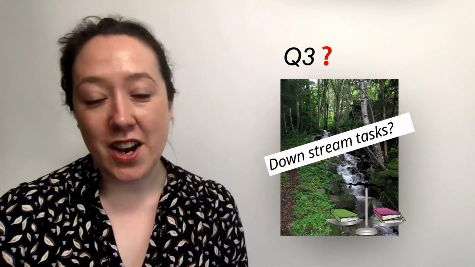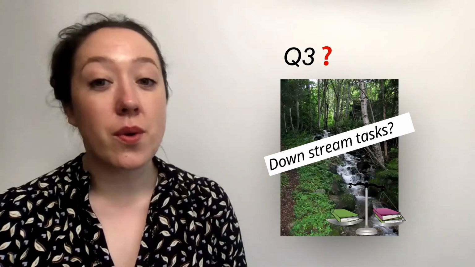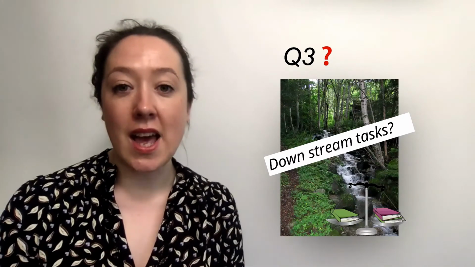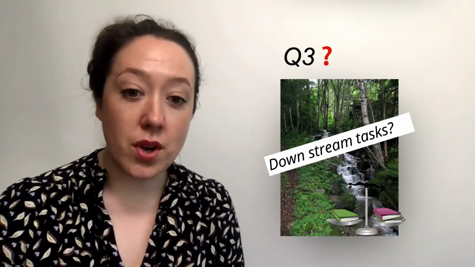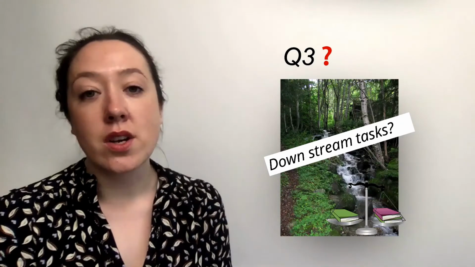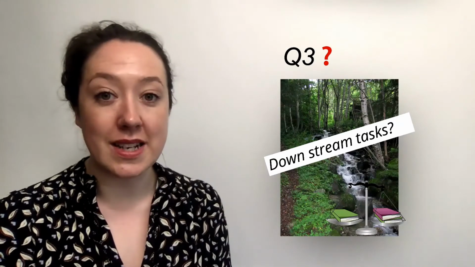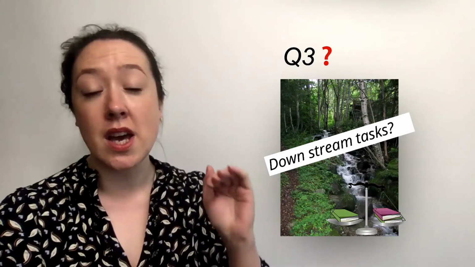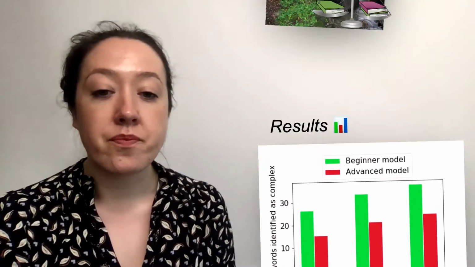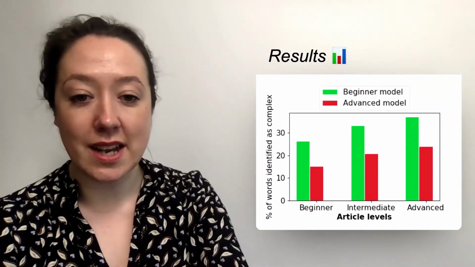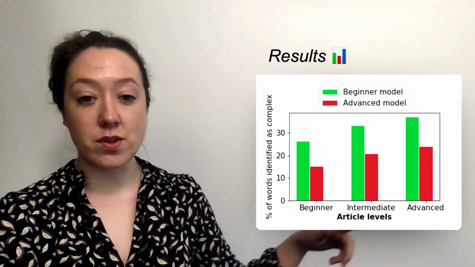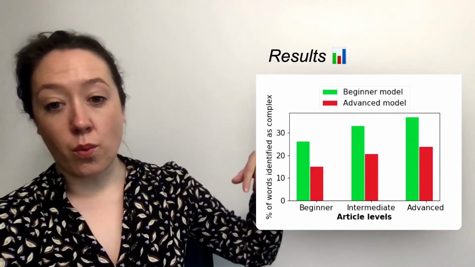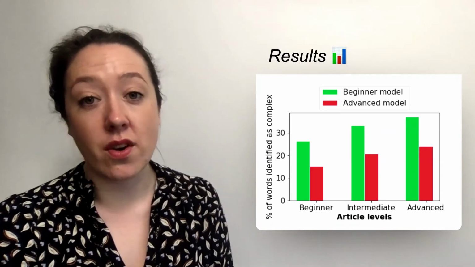And then finally, one of the questions we had is, do these models actually make sense in downstream tasks? And one of the downstream tasks that we were looking at was readability. So we look at a traditional readability dataset, OneStopEnglish, and this has got text at 3 different levels that have been simplified by teachers. And you can see here, on the x-axis, these are the 3 different levels of articles. So we have beginner, intermediate and advanced. And on the y-axis, the percentage of words that are identified as complex.